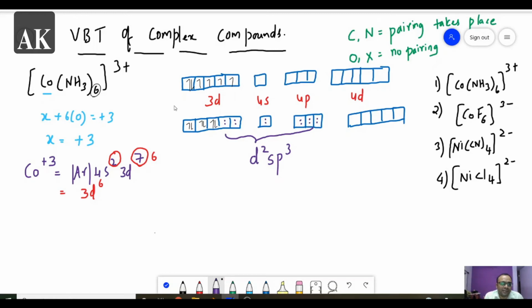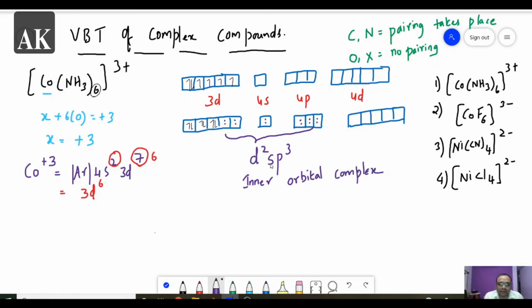After pairing, 6 ammonia are there, so 6 available vacant orbitals will be created by this metal. So these are all the 6 available vacant orbitals. By this, the hybridization forming is d2sp3. Now here you can see whenever d2sp3 is there, this is called an inner orbital complex. So this is an inner orbital complex.